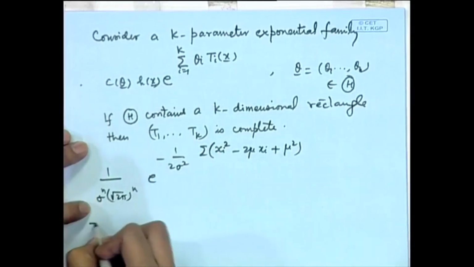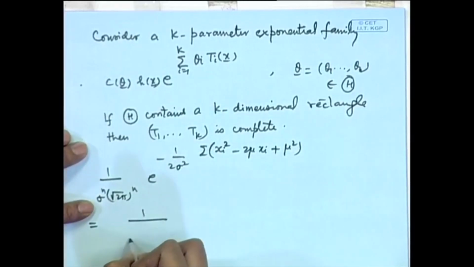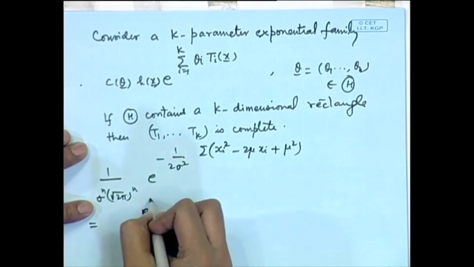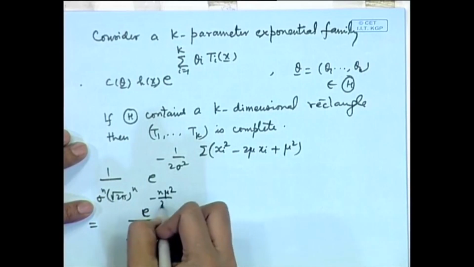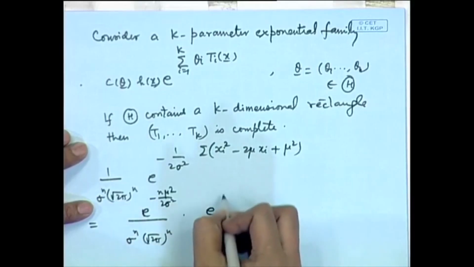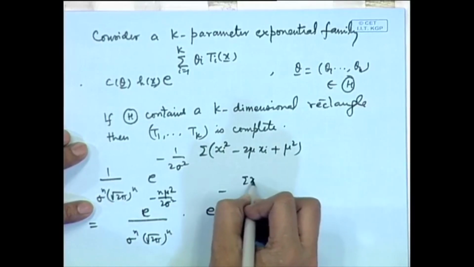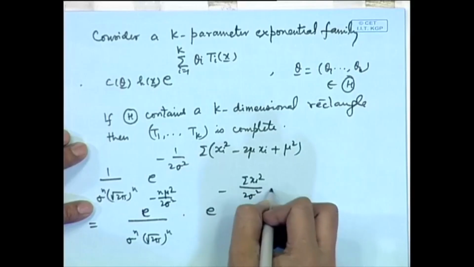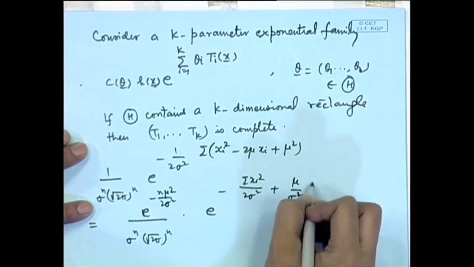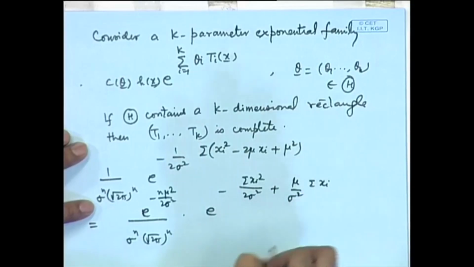Now, this we write down 1 by sigma to the power n root 2 pi to the power n e to the power minus n mu square by 2 sigma square e to the power minus sigma x i square by twice sigma square plus mu by sigma square sigma x i.